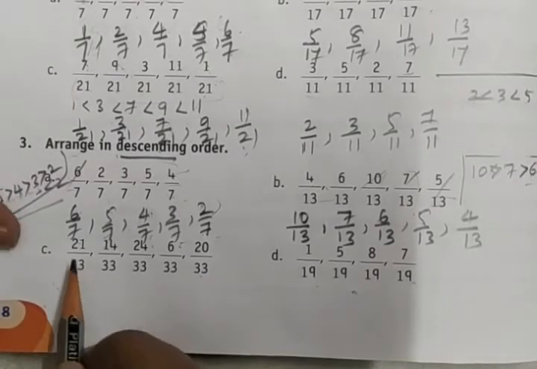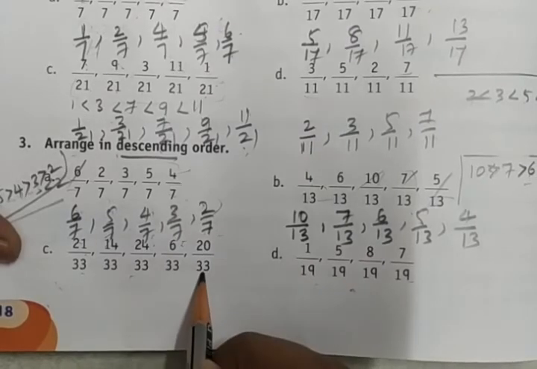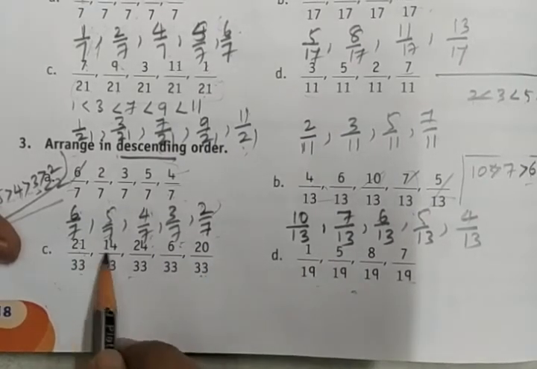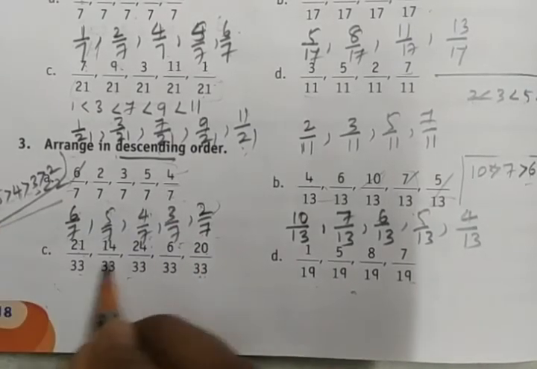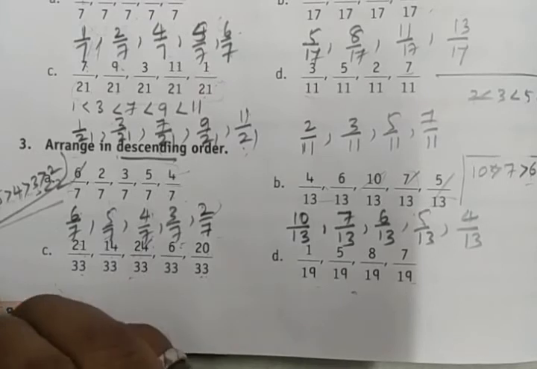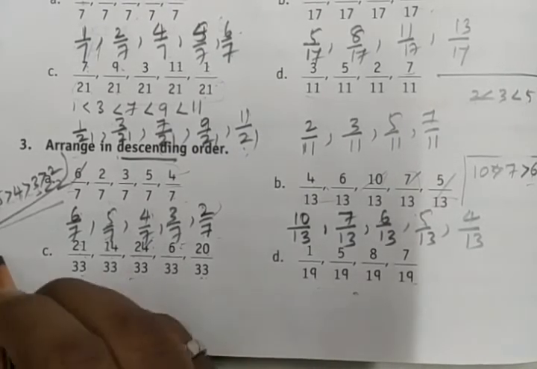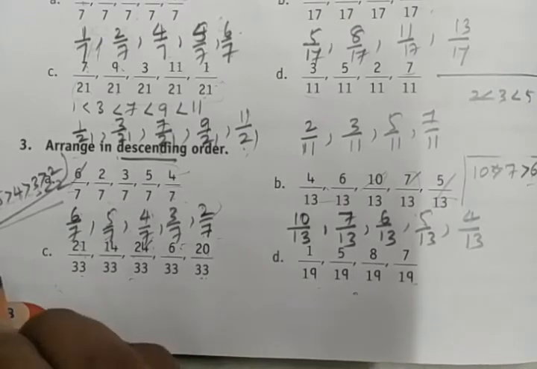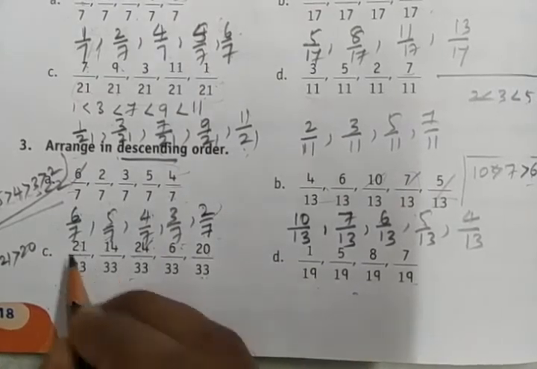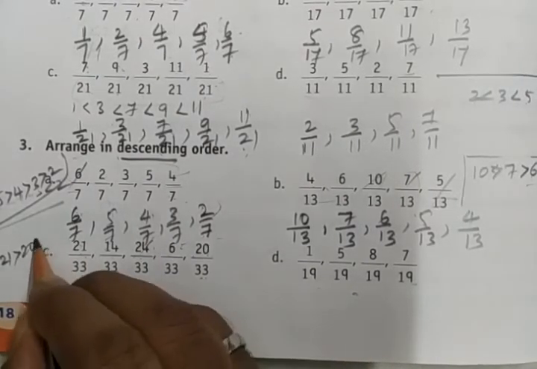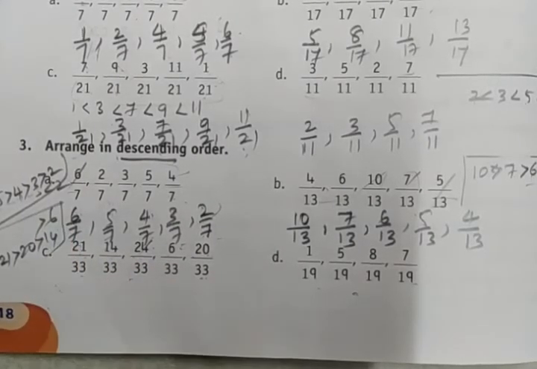Now we have 21 by 33, and the denominators are the same, 33, 33, 33, with numerators 21, 14, 24, 6, 12, 20. Now we have to check the biggest number, which is 24. 24 is greater than 21, 21 is greater than 20, 20 is greater than 14, 14 is greater than 6. This we have to come to know.